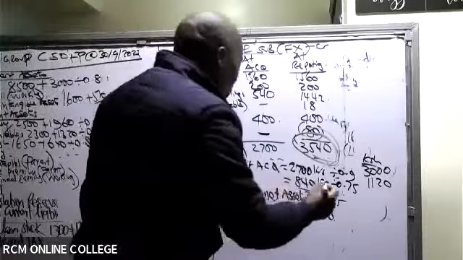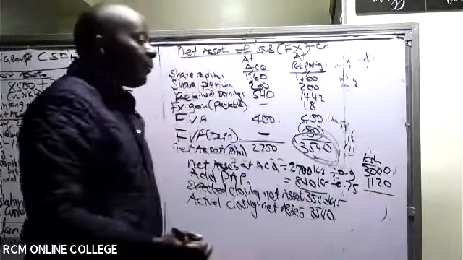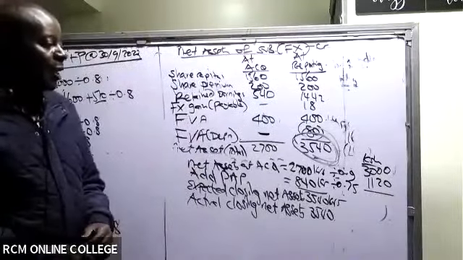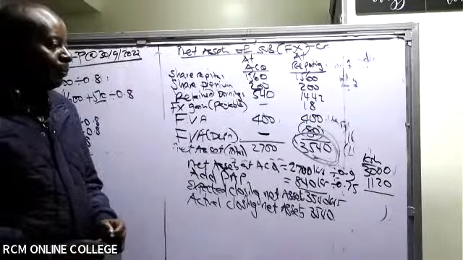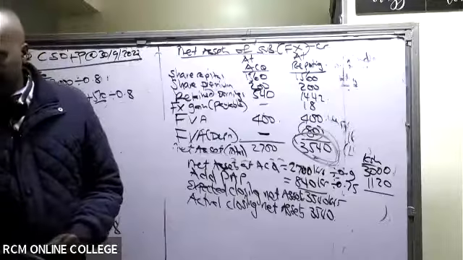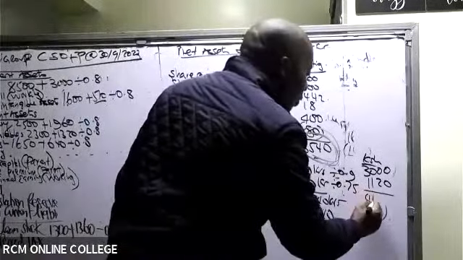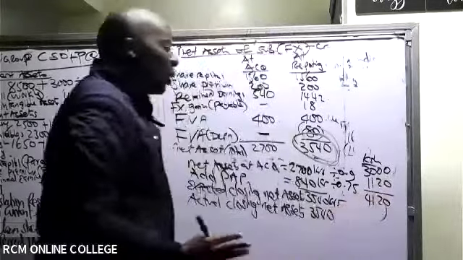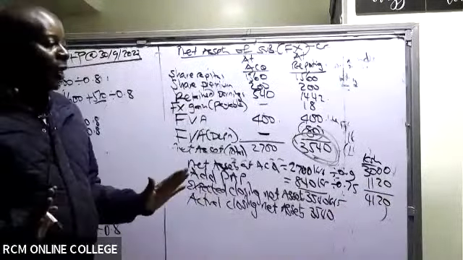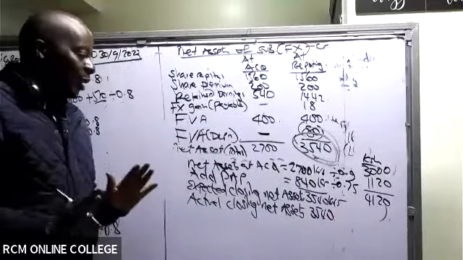So what are the expected net assets? Is there somebody who is able to give me the expected net assets? I'm being given a figure of 4120. Thank you so much. So the expected net assets in the form of Kenya shillings is 4120.